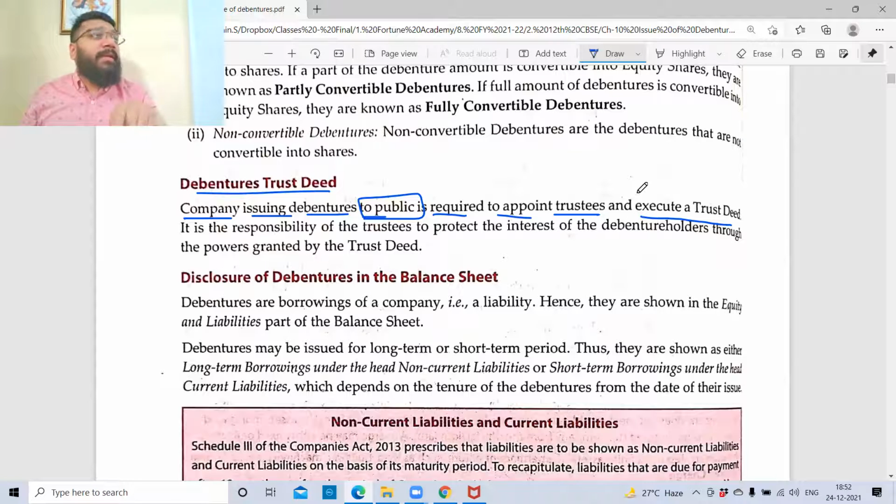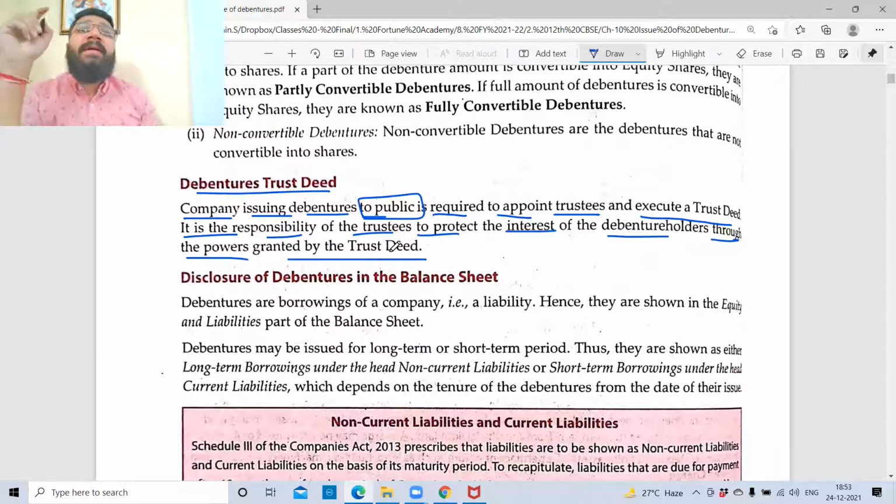And to appoint a trustee, you need to execute a trust deed. It is the responsibility of the trustee to protect the interest of the debenture holder through the powers granted in the trust deed. In the trust deed, the powers of a trustee will be given, and a trustee can act according to the powers that have been granted. Am I clear with this point? No big rocket science.